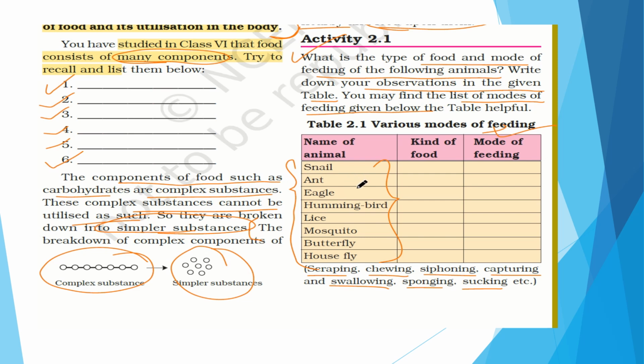You should note what type of food the snail is taking, the ant is taking, the eagle is taking. Make a chart in your answer book and try to recall these things, and it will be a very funny chart. Think what the eagle is taking, what the hummingbird is taking, what a mosquito is taking, and what the mode of feeding is. Let us give one example, like mosquito. We can say that mosquito is sucking blood. So the food is blood, and the mode of nutrition is sucking.